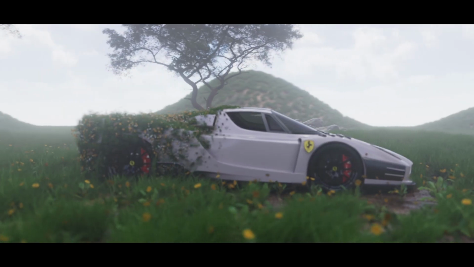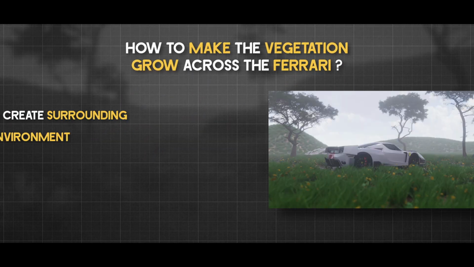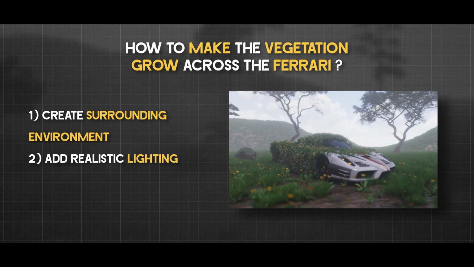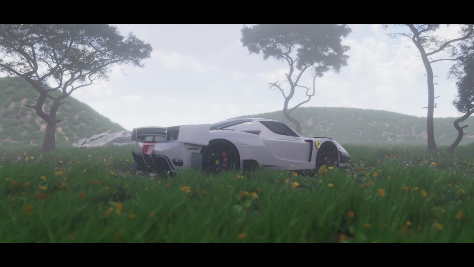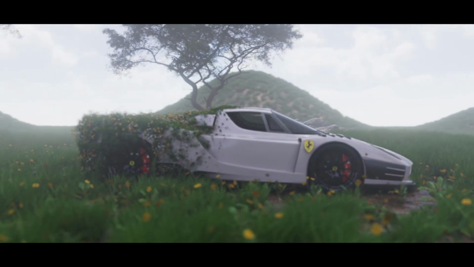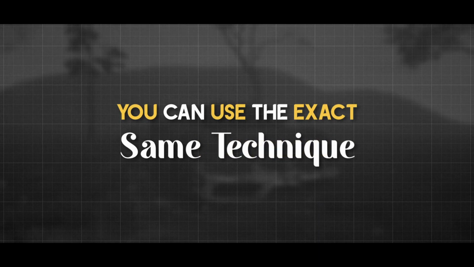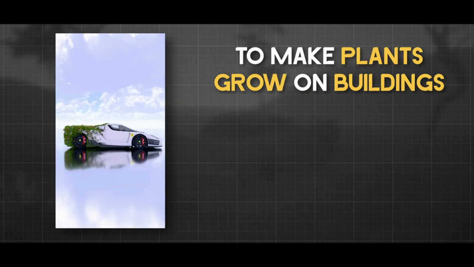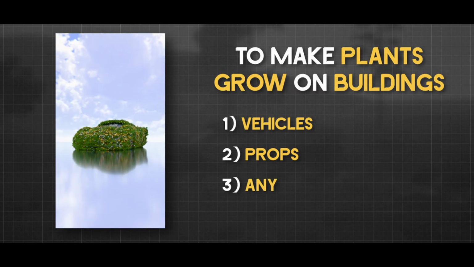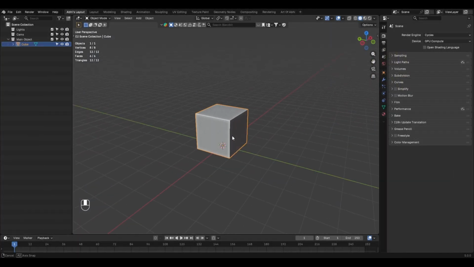no complicated simulation required. In this video I will show you how to make the vegetation grow across the Ferrari, create the surrounding environment, add realistic lighting and atmospheric fog, and finally turn everything into this cinematic Ferrari reclaimed by nature shot. And the best part is, once you understand this workflow, you can use the exact same technique to make plants grow on buildings, vehicles, props or almost any object you want. So let's jump into Blender and build this effect from scratch.